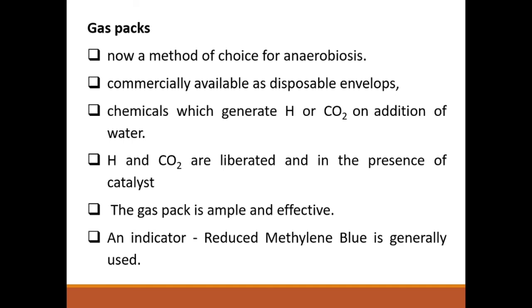These are also used for making an anaerobic environment. Then thioglycolate broth and Robertson's cooked meat medium are the most commonly used media for the cultivation of anaerobes.